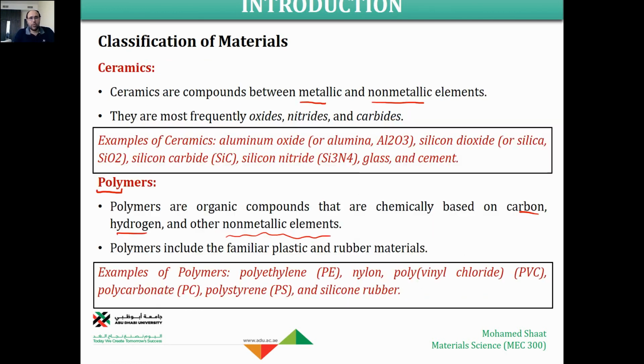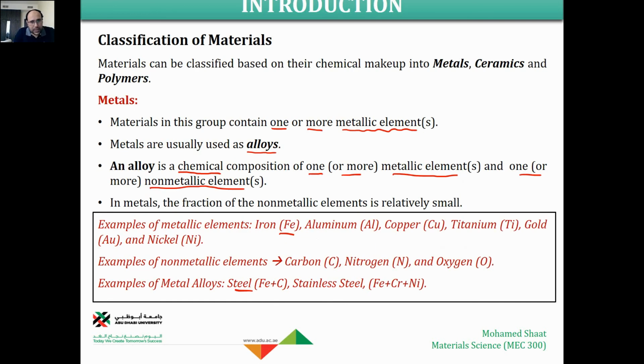So what we did here, we just discussed the classification and the different types of materials based on their chemical composition. Pure metals are composed of one or more metallic elements. We may add non-metals, but with a very small fraction to enhance their properties, and this provides a metal alloy. There are no alloys in ceramics. There are no alloys in polymers. Alloys are only for metals.